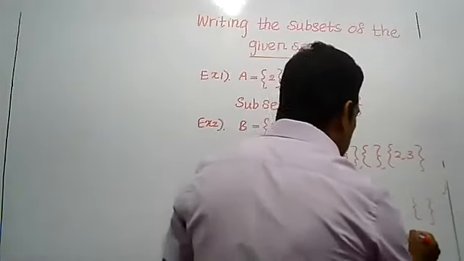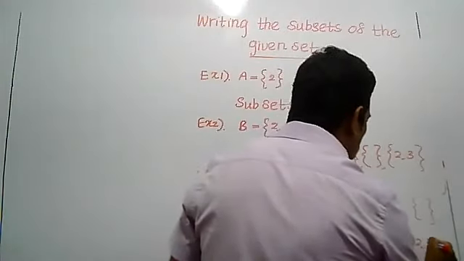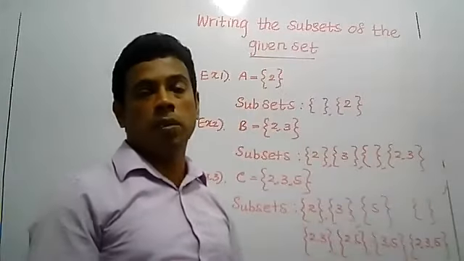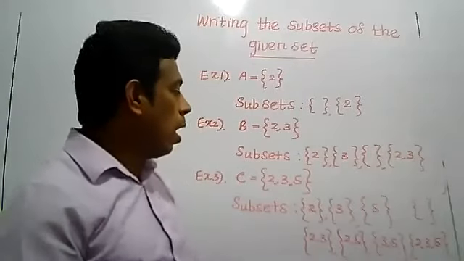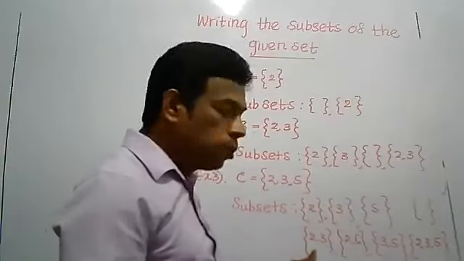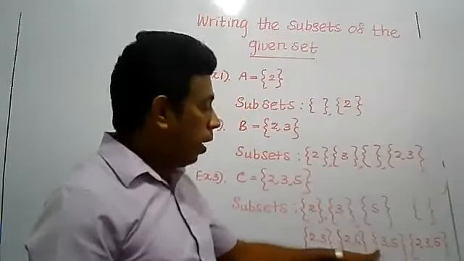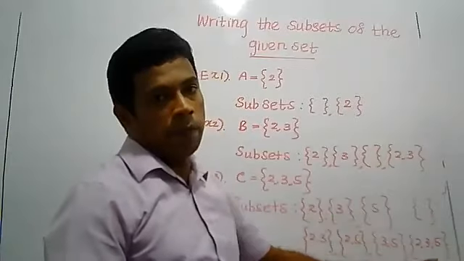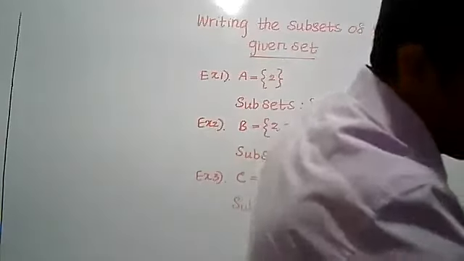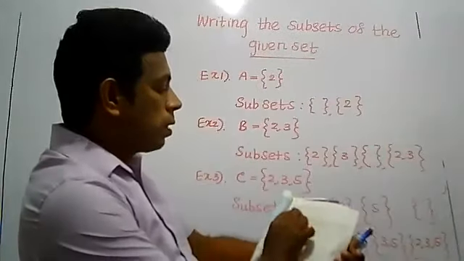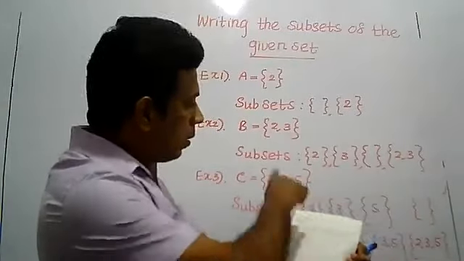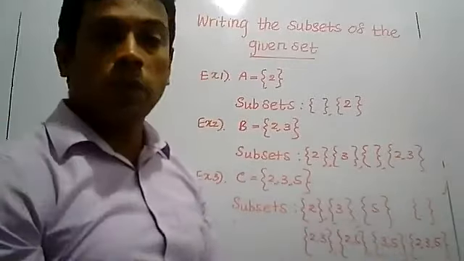Then the given set. Given set means 2, 3, 5 is also a subset. Now the subsets are 2, 3, 5, 2 3, 2 5, 3 5, the null set and the given set. So altogether there are 8 subsets. They have asked here to write subsets of the set with 2 elements and subsets with 3 elements, these being elements that belong to the set.